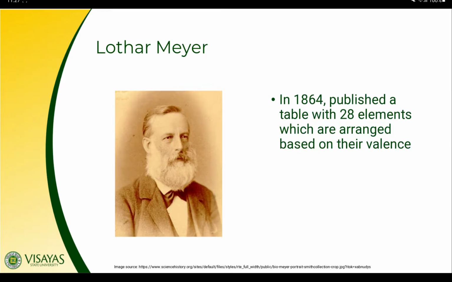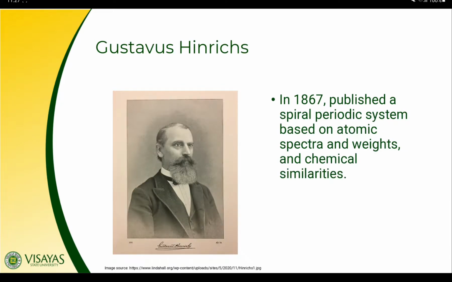In 1864, German chemist Lothar Meyer noted sequences of similar chemical and physical properties of elements repeated at periodic intervals. So he published a table of 28 elements which are arranged based on their valence, the outermost electrons. In 1867, German-American chemist Gustavus Hinrichs published another spiral periodic system, which is also based on the atomic weights of elements.